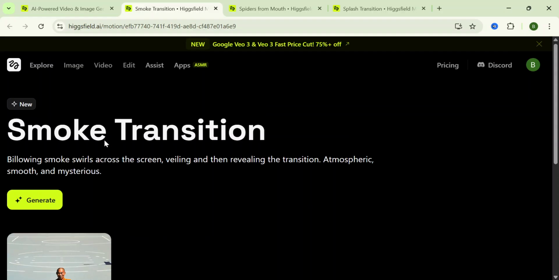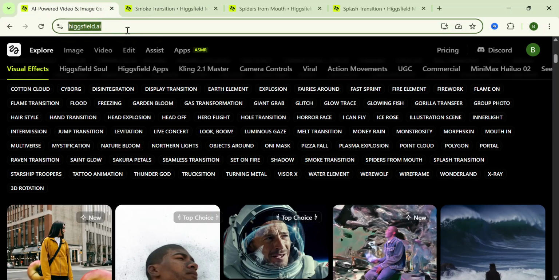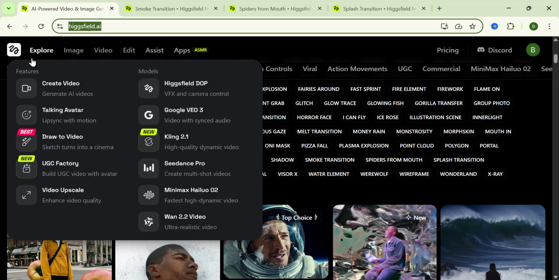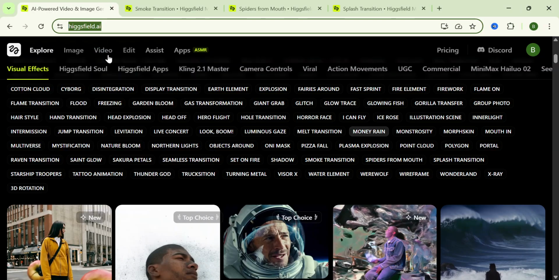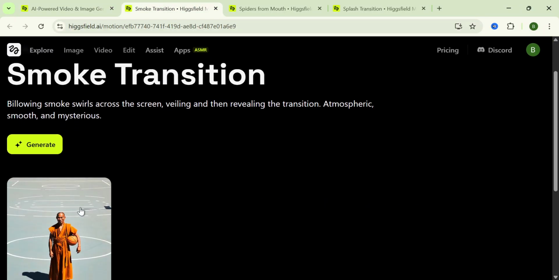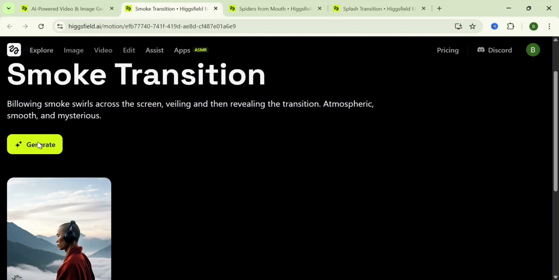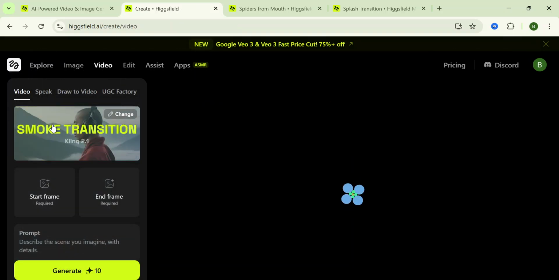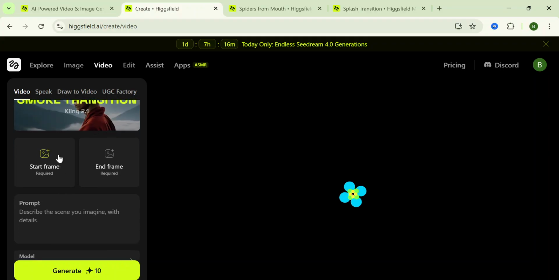So all you have to do is to go to higgsfield.ai, sign in or create an account, click on visual effects, scroll and choose the smoke transition. You will be brought to this page. Click on generate. So once you've clicked on generate, very simple step, upload.